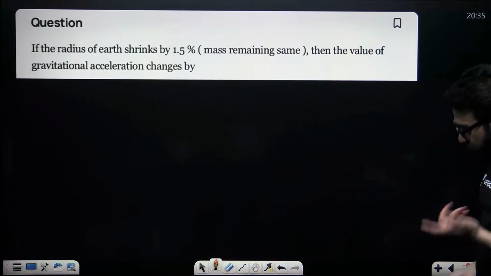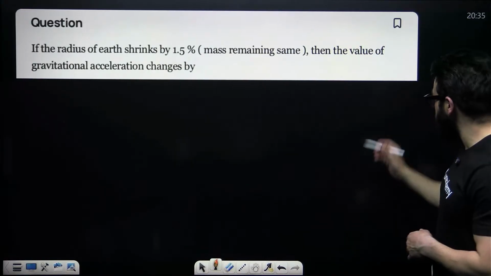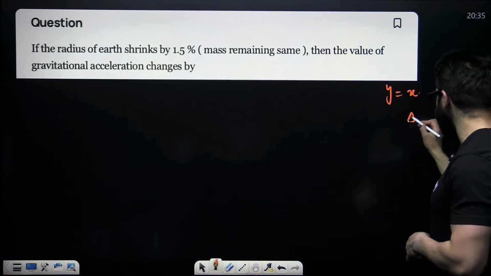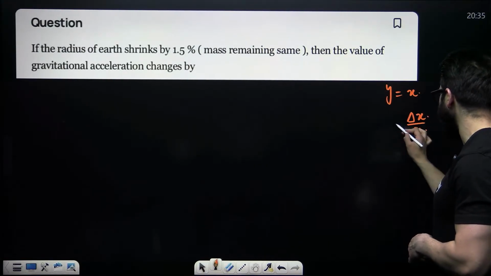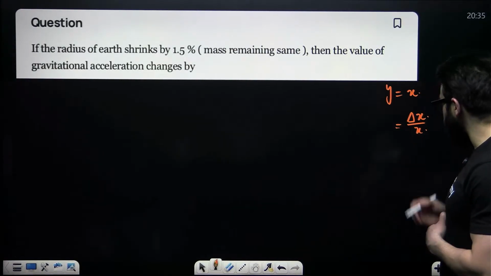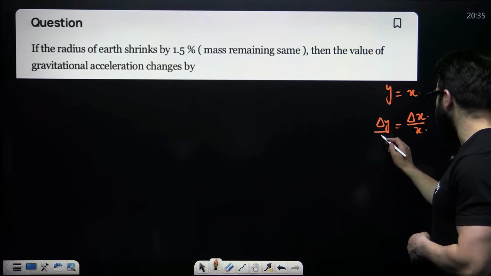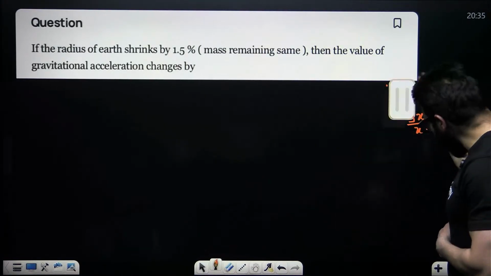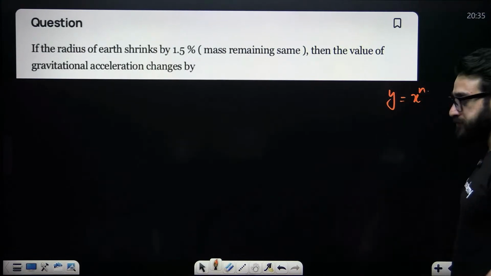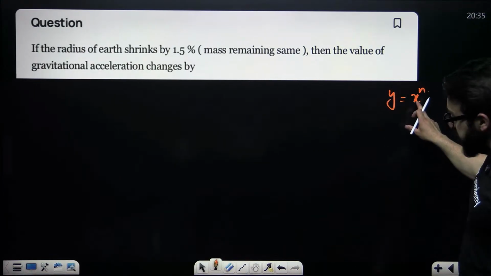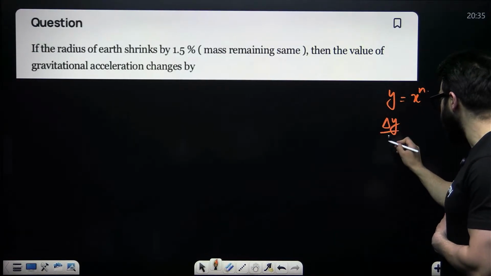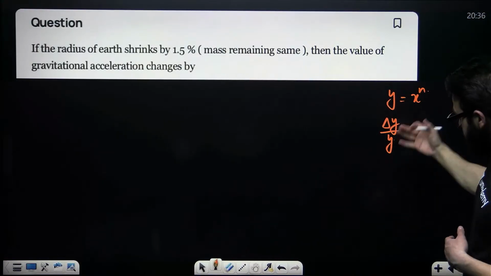Now, my dear friends, if y is equal to x and x changes, how do you write change in x? Delta x divided by x. This is how we write the fractional change in x. Sure, it will be delta y divided by y. Now guys, if you have a physical quantity y equal to x raised to power n, if x changes, y also changes. How do you find change in y? Delta y divided by y is called the fractional change in y.